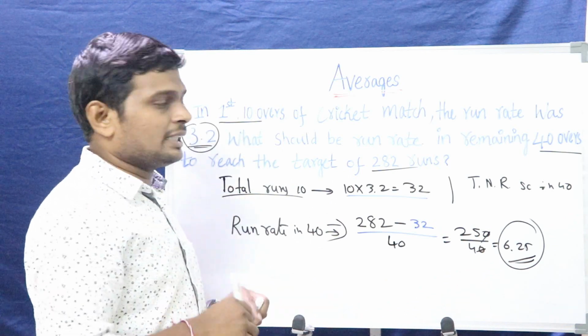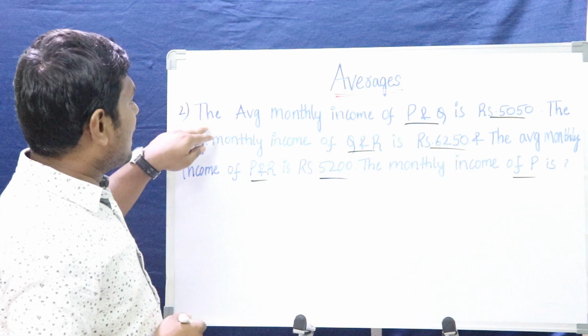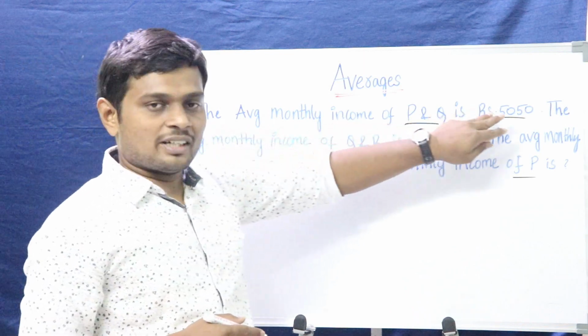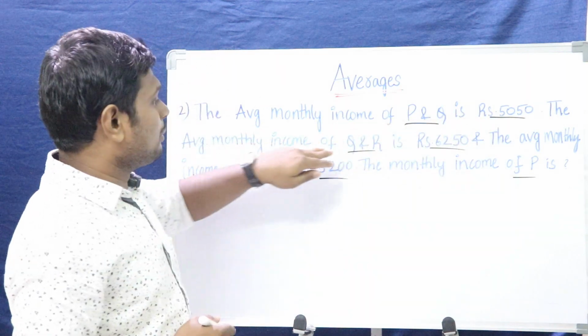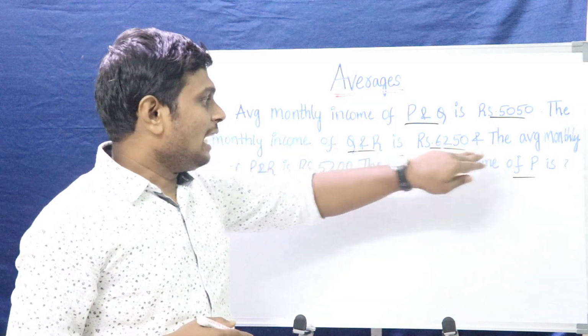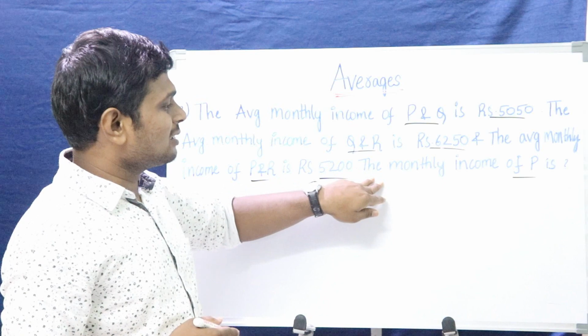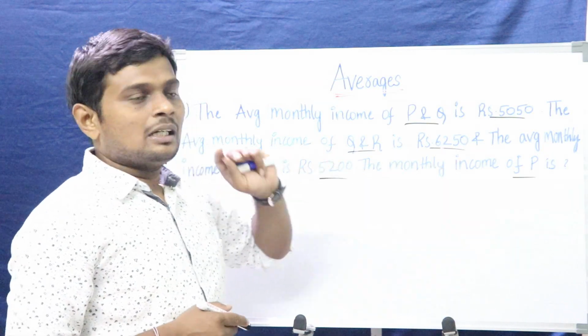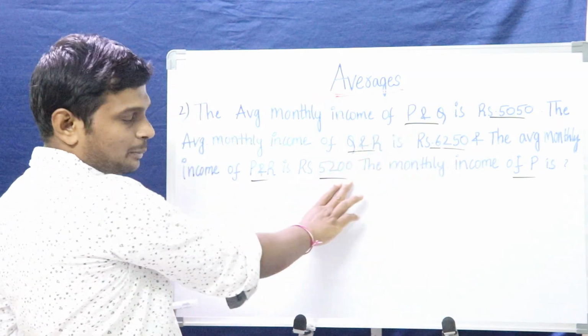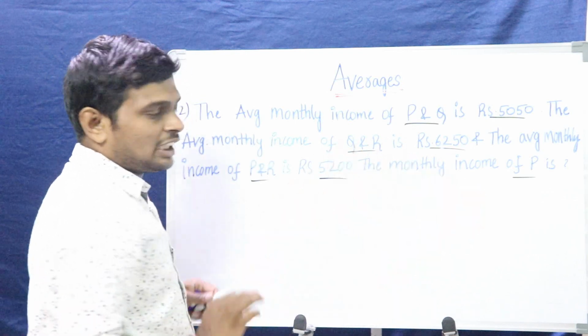Let me take another example. Let's solve the second one. The average monthly income of P and Q is 5050. The average monthly income of Q and R is 6250. And the average monthly income of P and R is 5200. We were asked to find the monthly income of P. We were given three statements and asked to solve for the income of P.